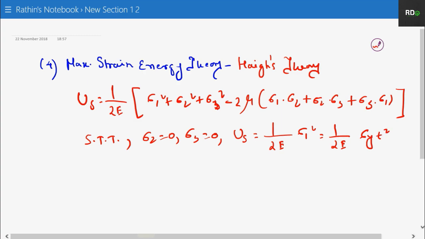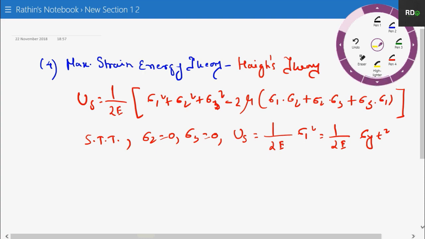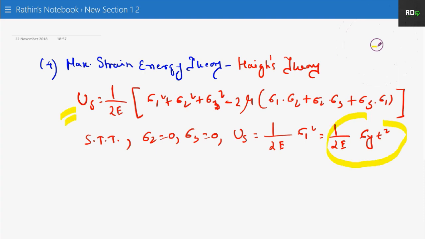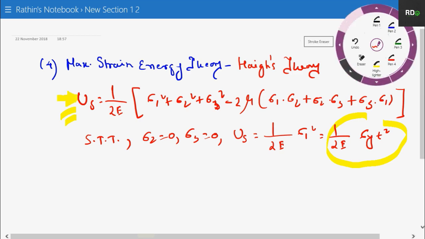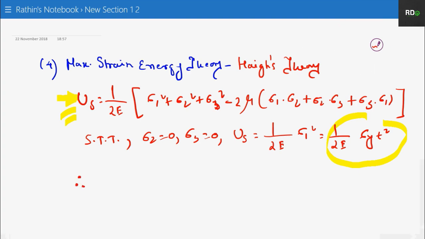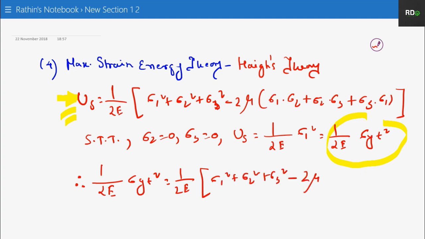So as per the statement of the fourth theory, if this thing becomes equal to the entire expression, your material will actually fail until you make it a safe equation. So 1 by 2E sigma yt square will be equal to 1 by 2E times this entire expression: sigma 1 square, sigma 2 square, sigma 3 square, minus 2 mu, where mu is nothing but your Poisson's ratio, into sigma 1 sigma 2, sigma 2 sigma 3, sigma 3 sigma 1.